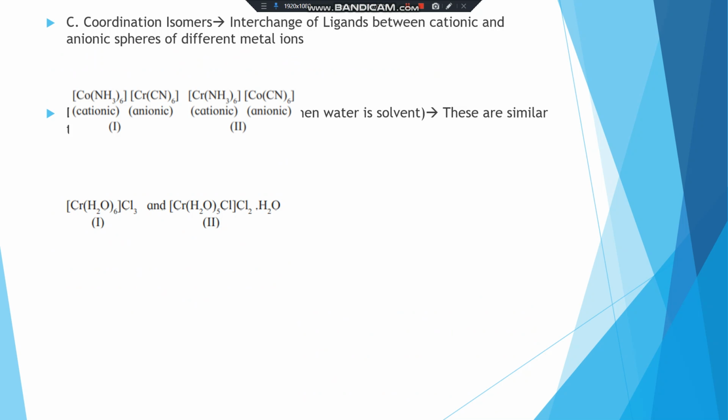In the first compound, the solvated water is directly bonded to chromium. In the second compound, H2O appears as a free solvent molecule. So these are solvated isomers.